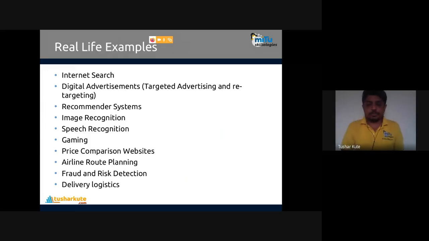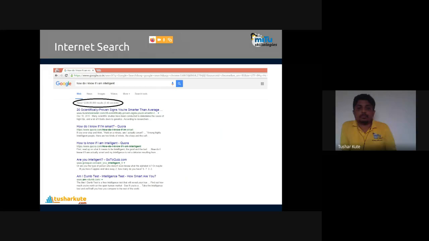See, in Google I have typed this: how do I know if I am intelligent? Just a curious mind has given this. You can check the things which are given in the round. About how many results are there? 12 crore 80 lakh something results in 0.46 seconds. Is it actually working in that way? Is your search engine searching in real time or not? So that is a point of discussion in internet search.